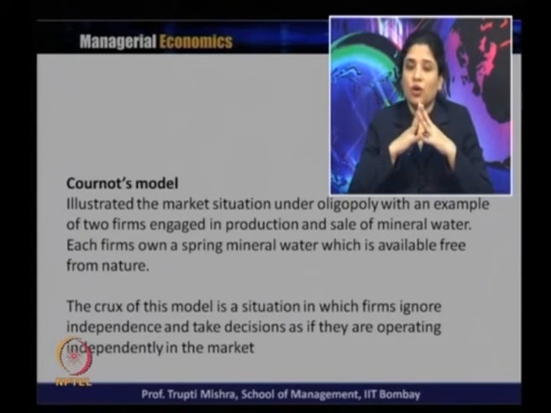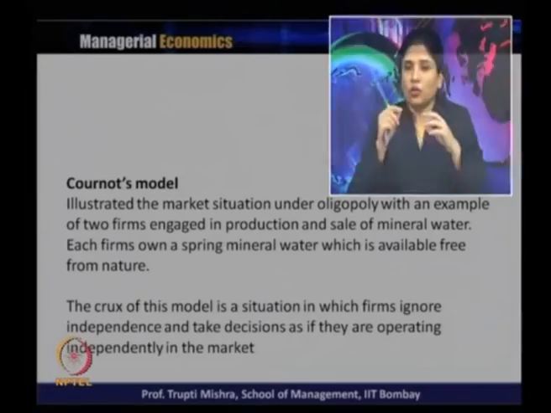The crux of this model is a situation in which firms ignore interdependence and take decisions as if they are operating independently in the market. So, there is a correction here: firms ignore interdependence, not that they are unrelated to each other. They behave independently, and when they behave independently they end up in a situation where they are not getting the maximum profit; rather they would have got more profit if they had taken the decision interdependently rather than independently.